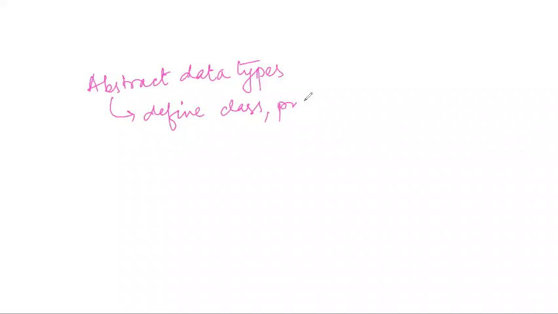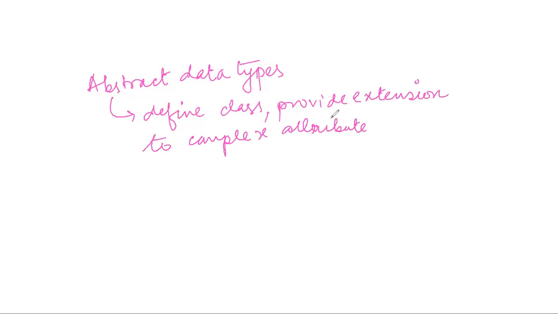We provide extension to our current complex attribute types. So suppose we want to define some user defined data types, we can do that. Suppose it will point to the existing attribute types, we can do that.